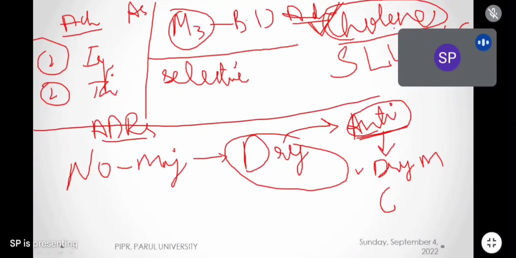And cholinergic action के अंदर क्या है? SLUDGE. S means salivation, L means lacrimation, U means urination, D means defecation or diarrhea, G means gastric upset or gastritis, and E means emesis or vomiting. जिंदगी भर याद रख लो ये पॉइंट. SLUDGE is the cholinergic action. And anticholinergic action क्या होगा? SLUDGE के पूरे opposite. Salivation कम हो जाएगा, lacrimation कम हो जाएगा, urination कम हो जाएगा, defecation कम हो जाएगा, gastric secretions कम हो जाएंगे, emesis भी कम हो जाएगा.